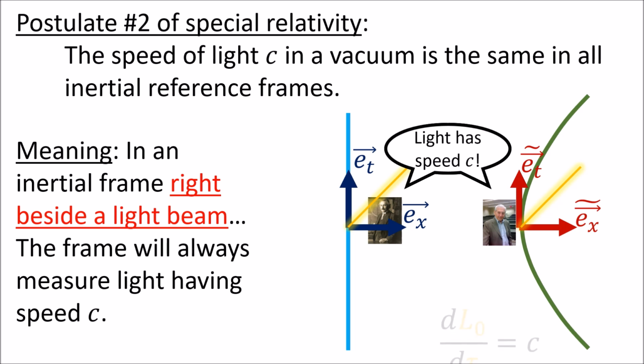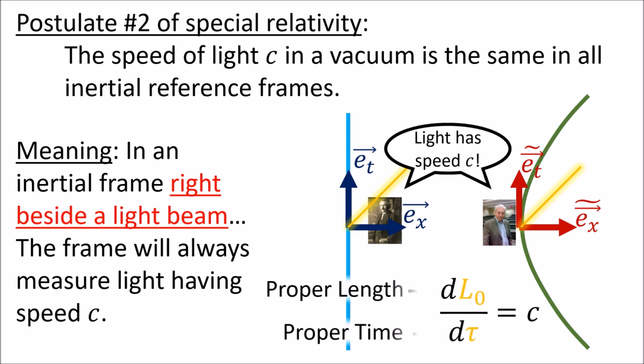And what we're really saying here is that the derivative of proper length with respect to proper time at a given point is always c for a light beam's world line, where the proper length and the proper time are measured according to inertial frames.